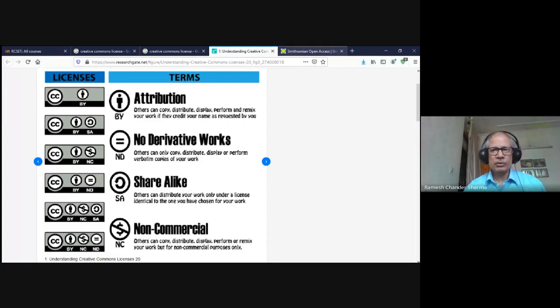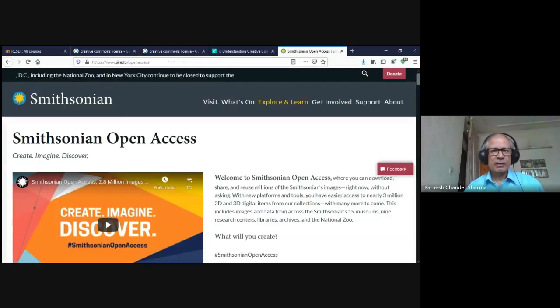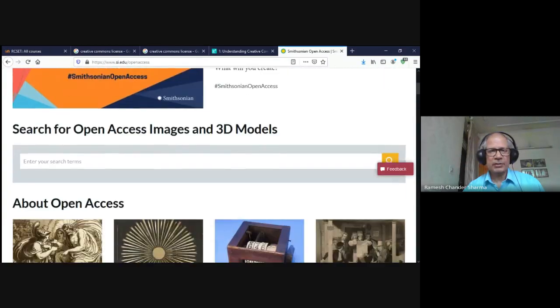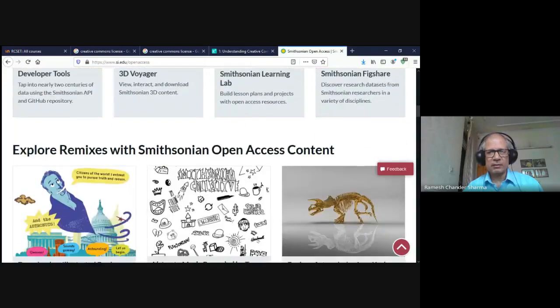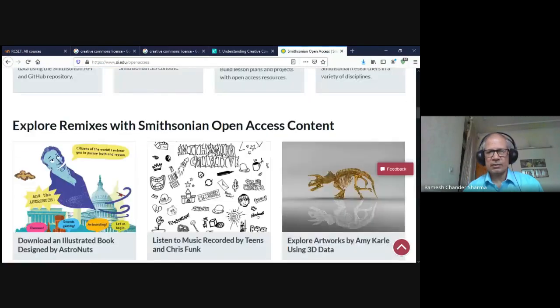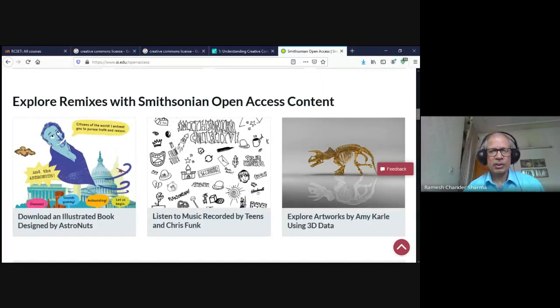Let me show you some examples. This is Smithsonian Open Access, and they have very recently released millions of their images and other work as open access materials, and it has a huge database of work which is released by them and can be used.